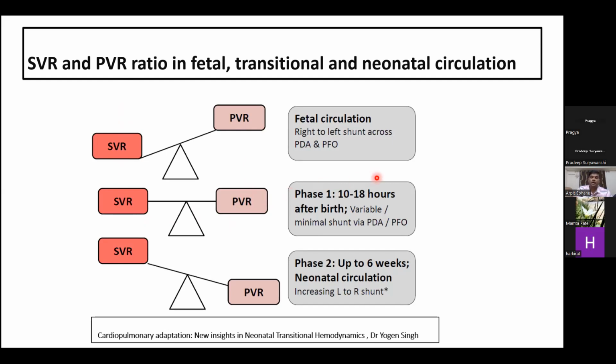So how does the shunt function bidirectionally? After the contraction of the right ventricle, the early systolic wave reaches the pulmonary side of the duct first, and the blood flow is towards right to left. Now the systolic wave of the left ventricle will reach the aortic end of the duct and will cause the shunting towards left to right.